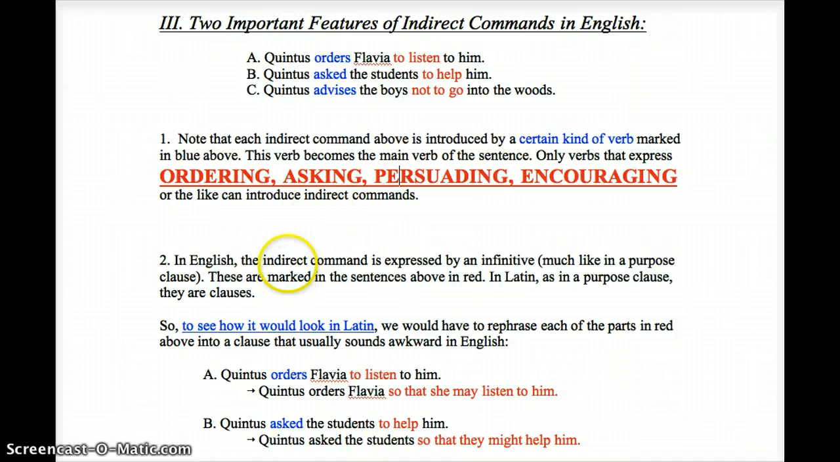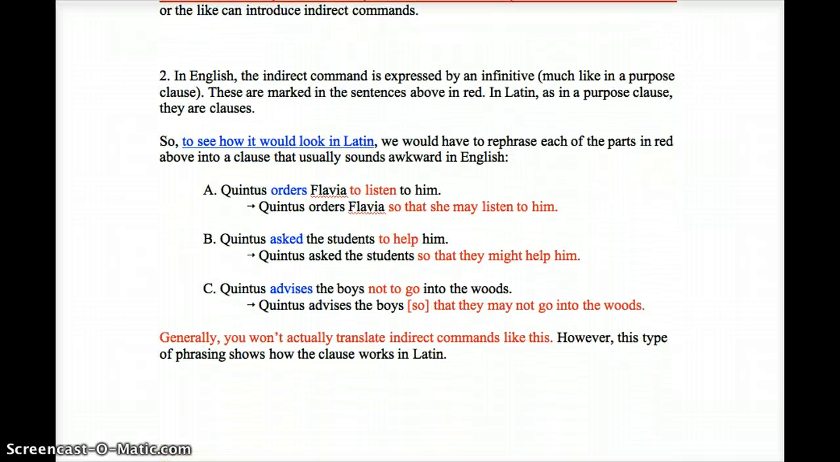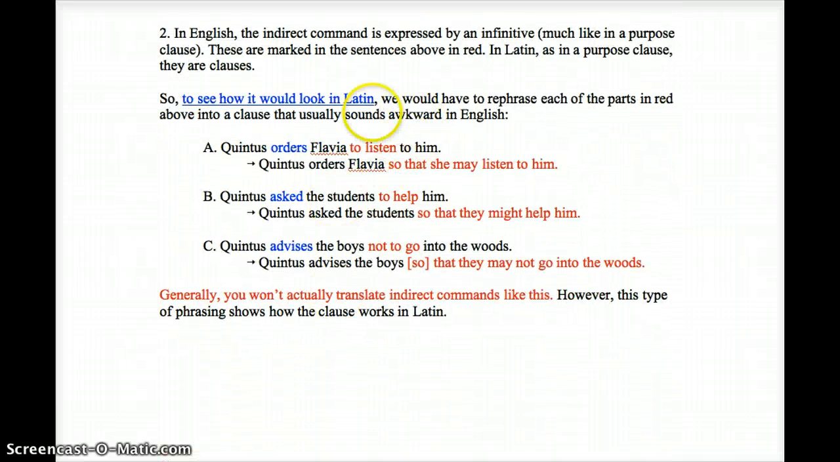In English, also, the indirect command is expressed by an infinitive, kind of like the purpose clauses are expressed with infinitives. These are marked in these sentences in red. We have to listen, to help, and not to go. So let's take a look at how it goes in Latin. To see how it would go in Latin, we'd have to rephrase each of those parts in red so that we turn it into a clause that sounds kind of awkward in English.